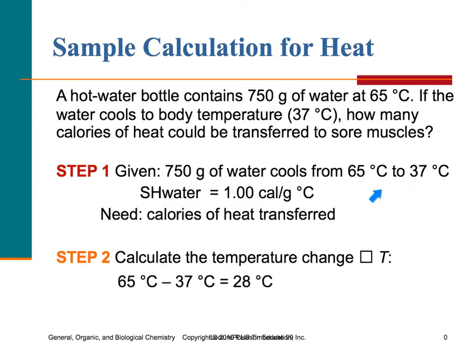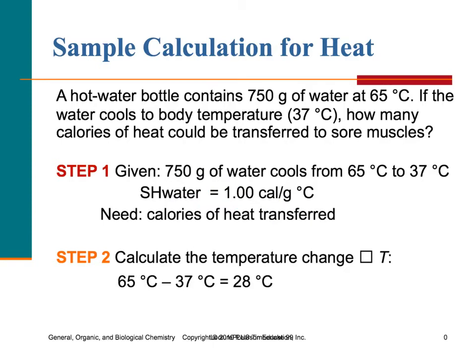Notice that we have two temperatures. What we need to do is we need to do a subtraction. We'll do that in just a moment. We also need to know that the specific heat of water is 1 calorie per gram degree Celsius. This is a standard. Anytime your problems give you water, and if you are looking at your homework problems from your workbook, most of those are dealing with water, so you will have a specific heat of 1 that you need to add to your equation.